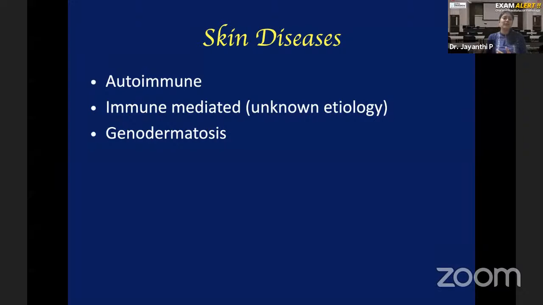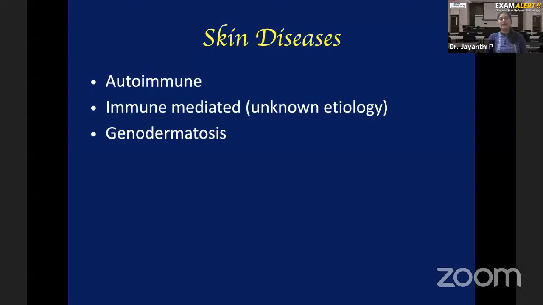So you have different etiology for different diseases. Just for simplification, this is not any standard classification, but just for you to understand, I have classified the skin diseases into three groups. The entire lesions you see in the textbook under this topic can be classified into any one of these three. The first one is autoimmune skin disease.